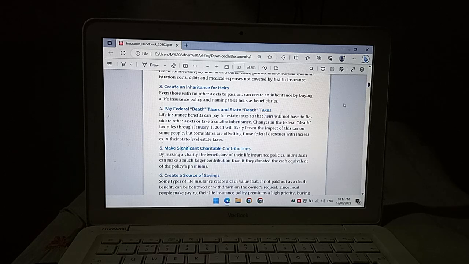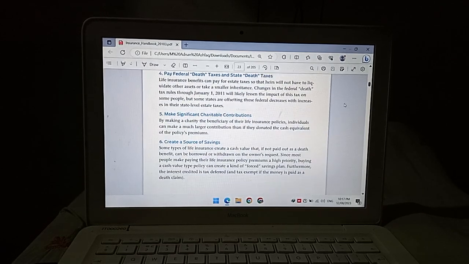Individuals can make a much larger contribution than if they donated the cash equivalent of the policy premiums.